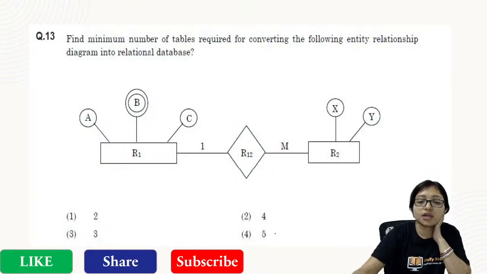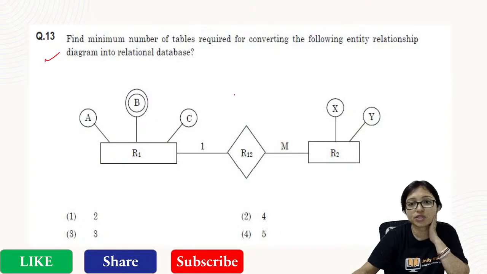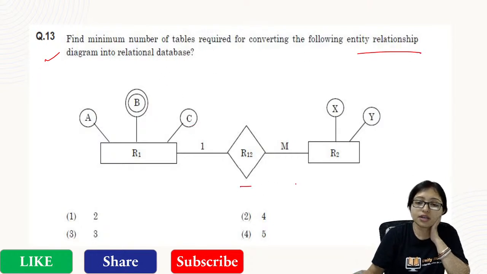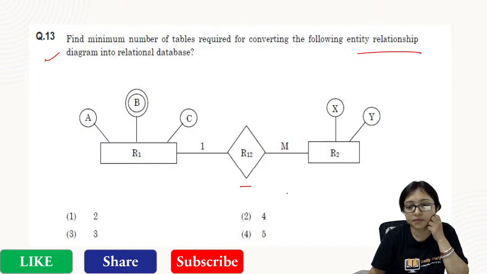Okay, so here is the question. You can see it is a previous year's question from ER diagram, entity relationship. This is the relationship. How many tables will be required here? I already explained, Preeti. I already explained. Now do this one.